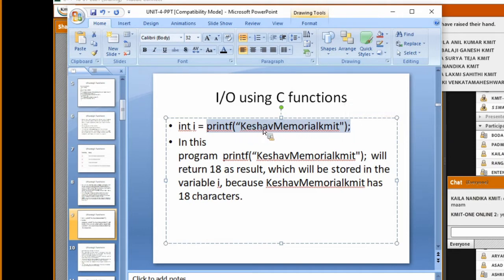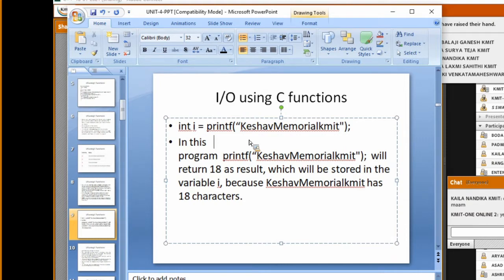In total I have around 18 characters in this printf statement, so this printf function will return 18 to us. That means the value returned by printf is an integer value, the number of characters it is printing.